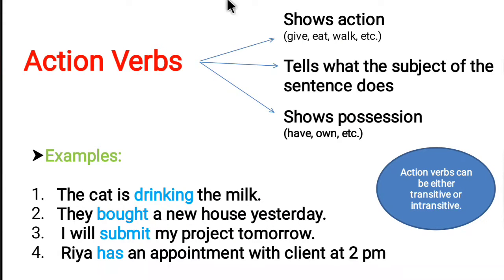Starting with action verbs. Action verbs show action, okay? They tell us what action is done by the subject in the sentence. Example: give, eat, walk. All these are what? Actions which can be done by the subject. Action verbs tell what the subject of the sentence does.